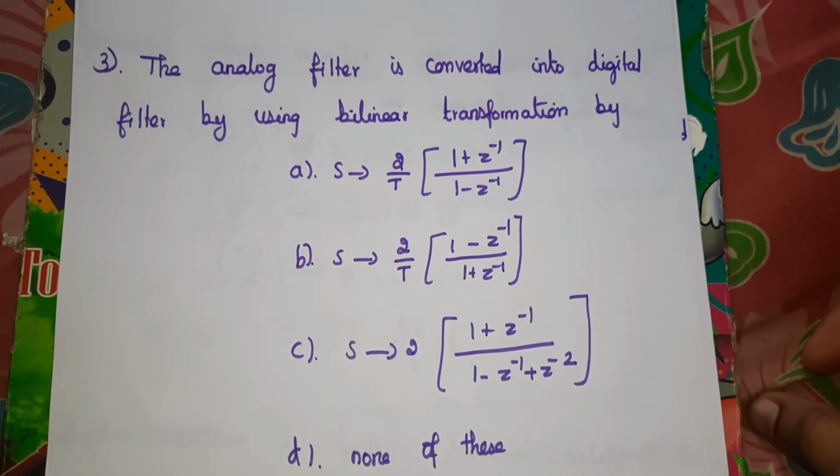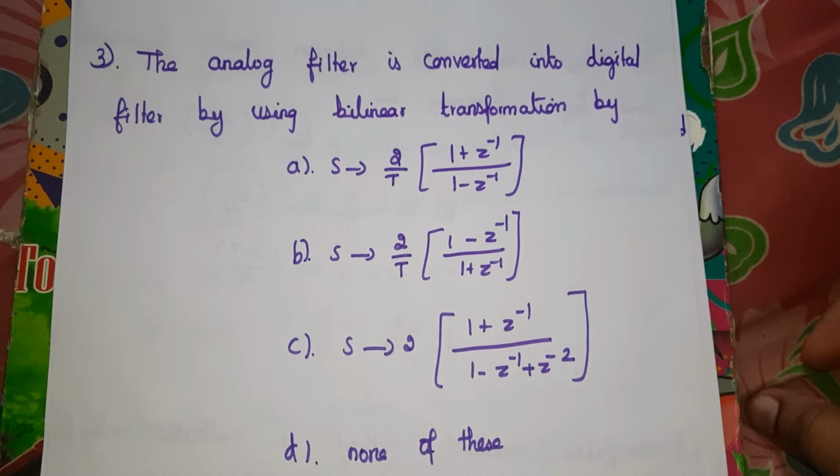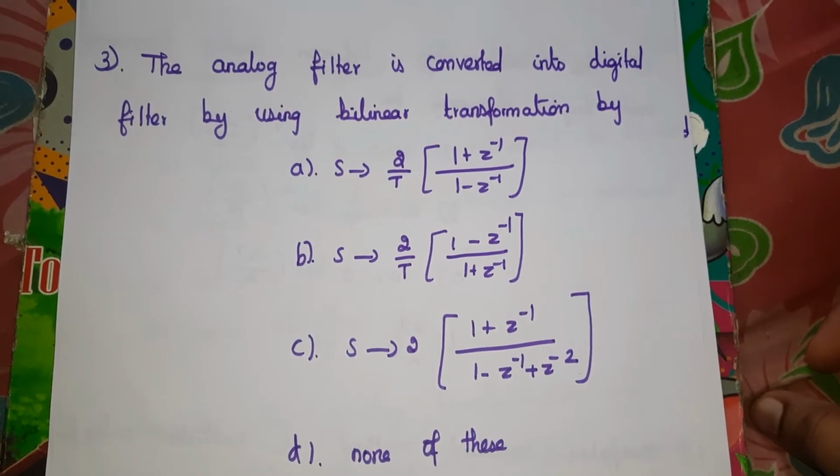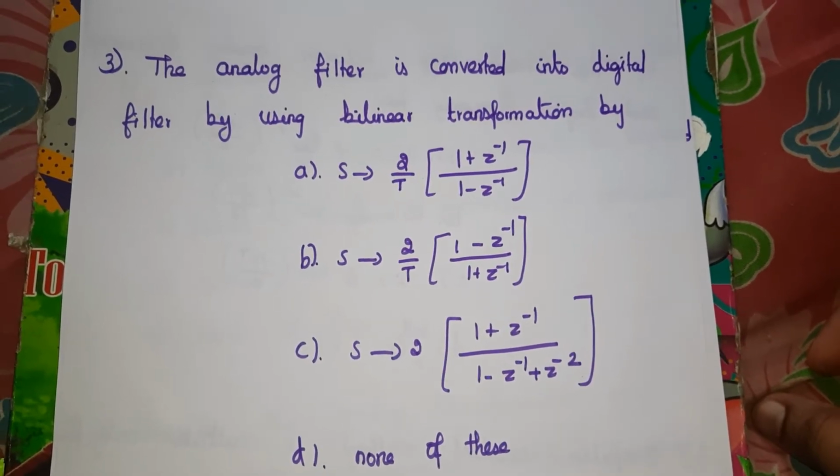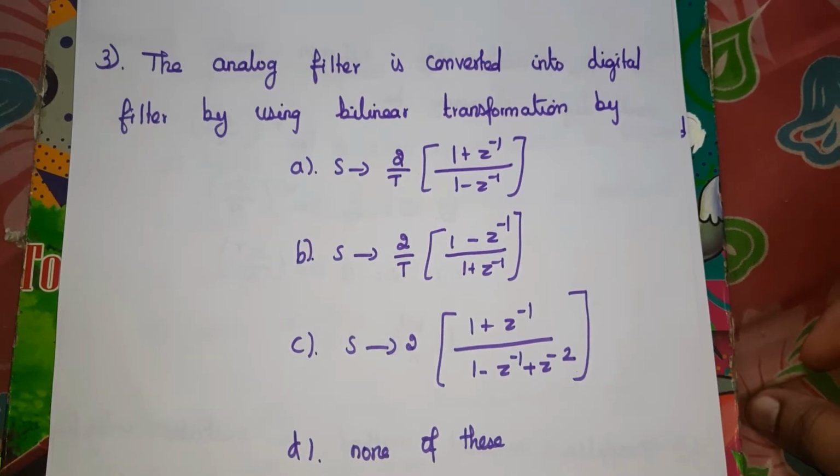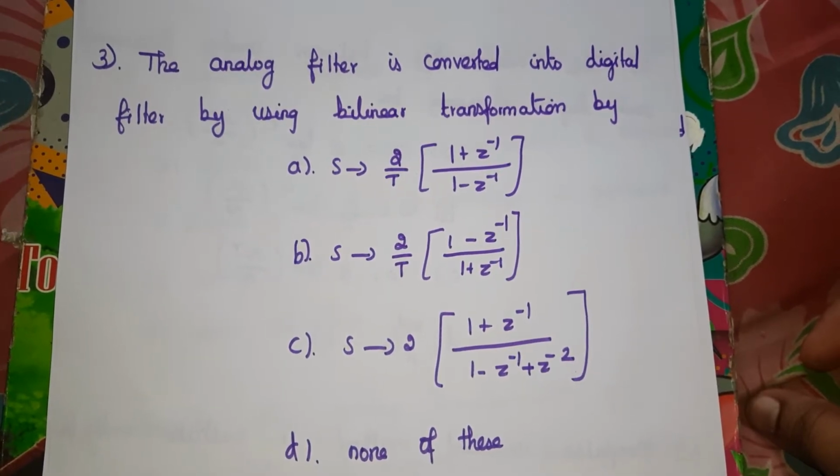Third question, the analog filter is converted into a digital filter by using the bilinear transformation by. Find the correct answer.